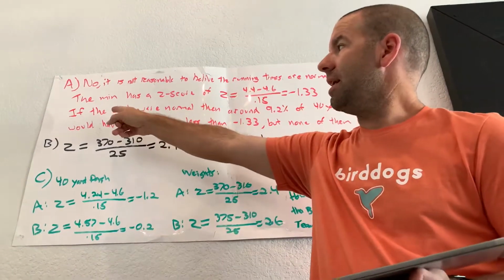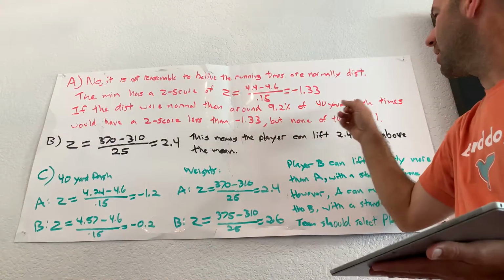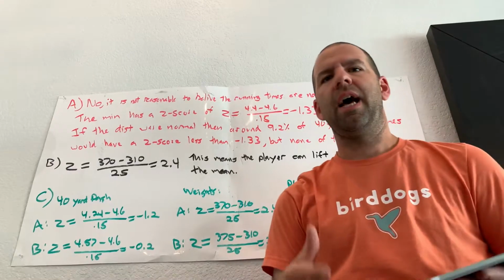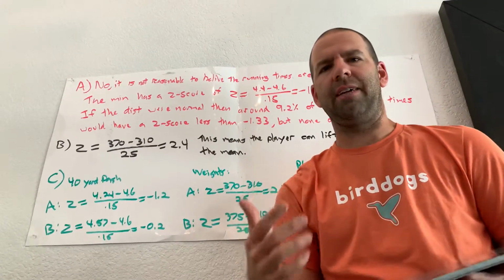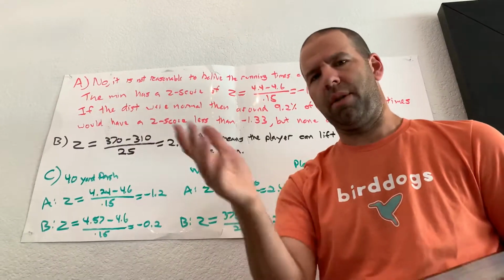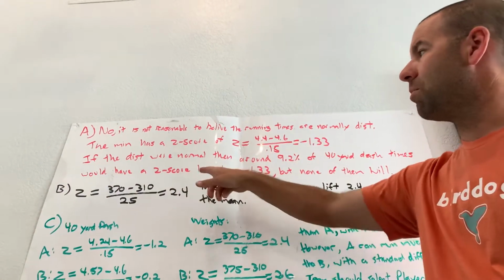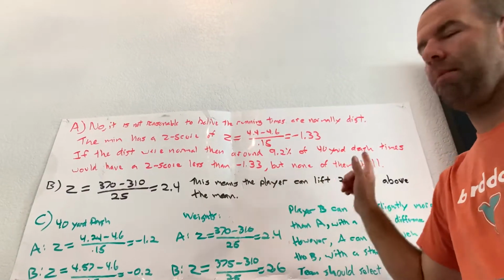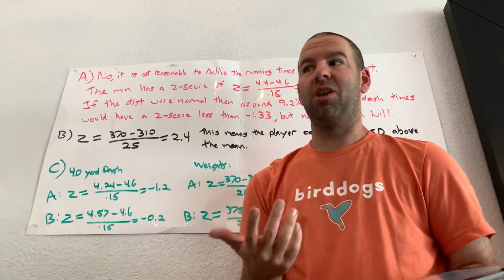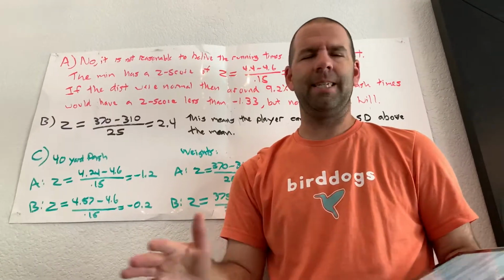So it says if the distribution were normal, then around 9.2% of 40-yard dash times would have a z-score less than negative 1.33. Where did I get that? I got that from the z-chart. You go to the z-chart, you go to negative 1.33, that's what you're gonna see. You're gonna see 0.092, something else, but 9.2%. But then I said, so 9.2% would be less than negative 1.33, but none of them will be. That's the minimum. So we're not gonna have any z-scores that are less than that, even though we should have 9.2% that are less than that. So that just confirms for us it's not normally distributed.